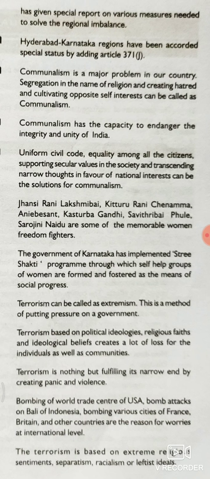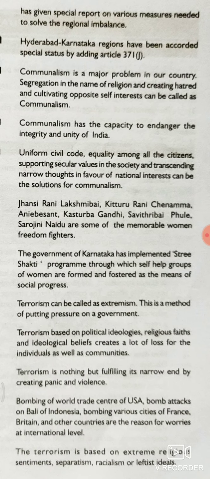Dear children, due to terrorism the nation's unity and integrity are destroyed. Some community people, for their religious sentiments or political interests, get involved in these terrorist activities. This is not good for the progress of the nation.